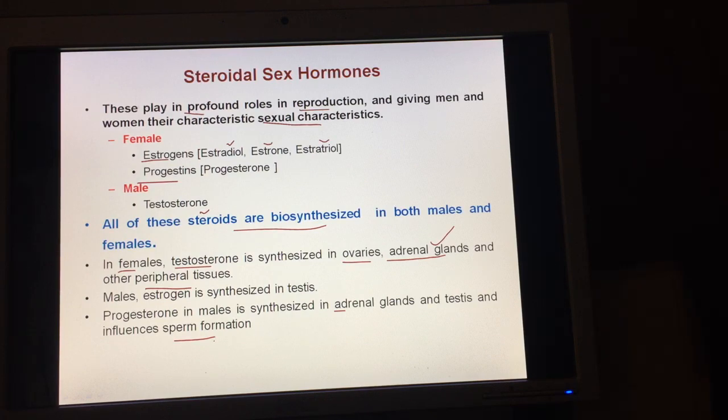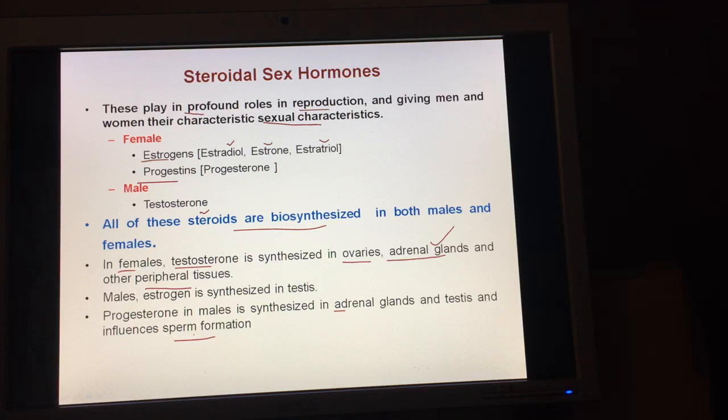Okay, so we can see that both the male and female sex hormones are present in both individuals, whether male or female. It is only the relative amount of these hormones that influences the characteristics, especially the sexual characteristics.